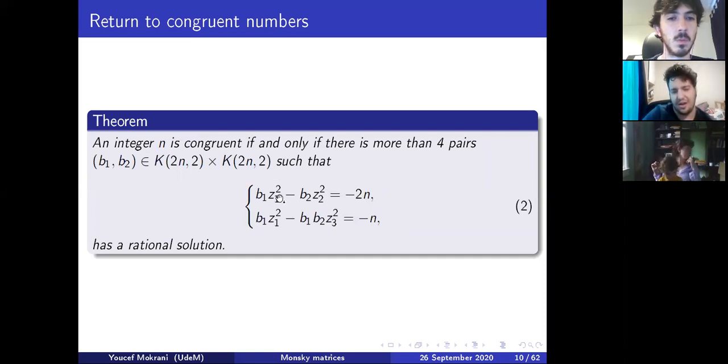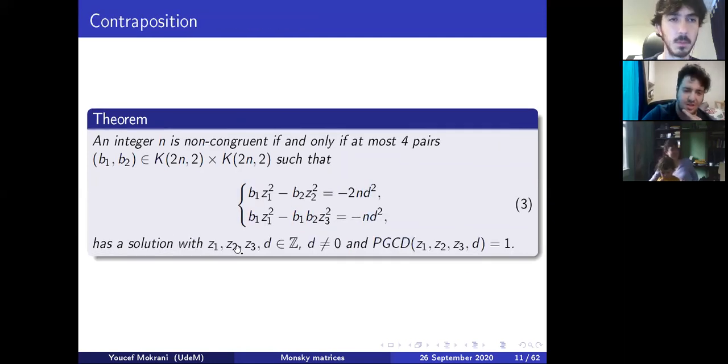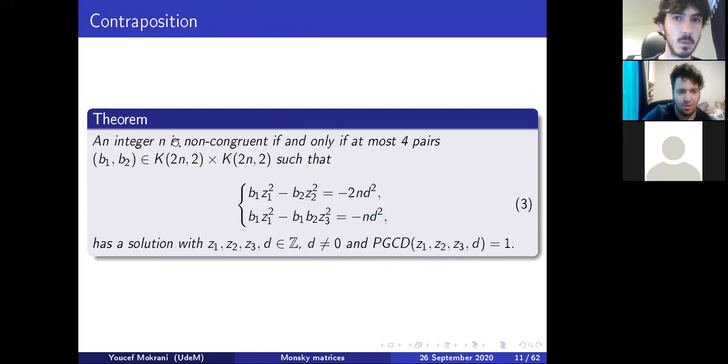We can just multiply, since we search a rational solution, we can multiply everywhere by the common denominator of Z1, Z2, Z3 to get this equation system with Z1, Z2, Z3, D all integers, D not equal to 0, and the GCD of Z1, Z2, Z3, and D being equal to 1. And also, instead of looking at congruent numbers, we'll be looking at non-congruent numbers. So if and only if at most 4 pairs B1, B2 are such that there is an integer solution here.